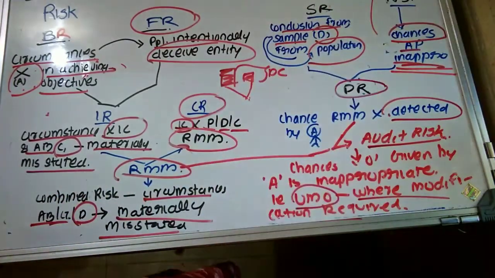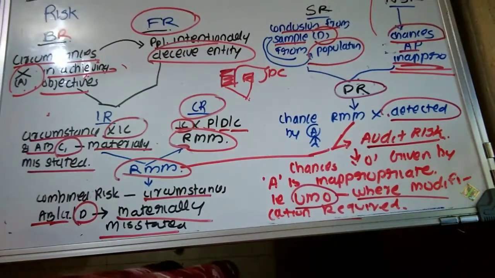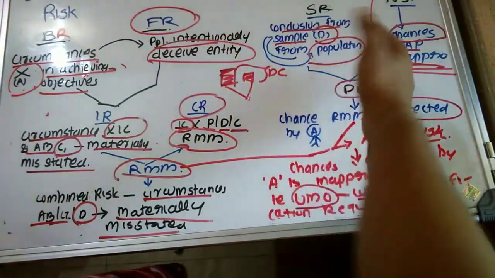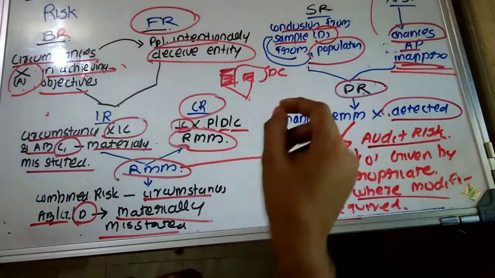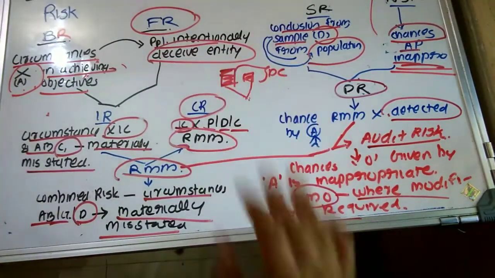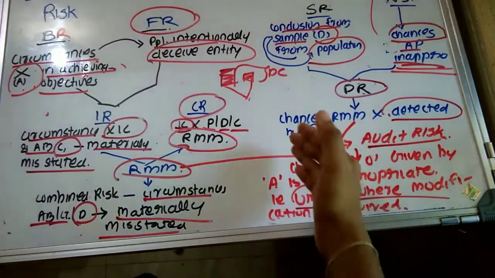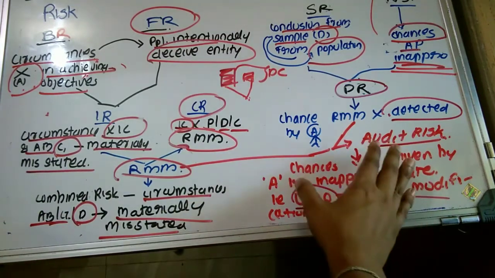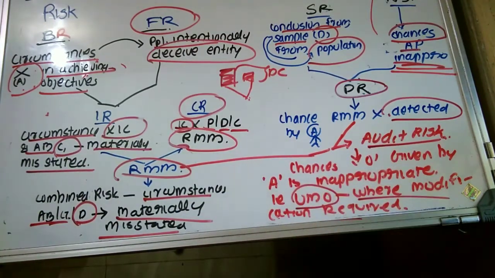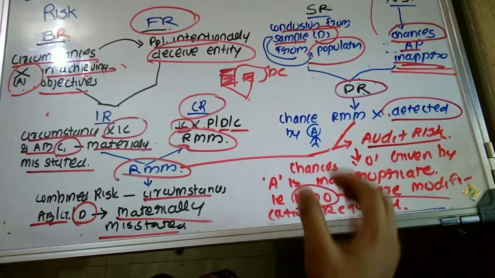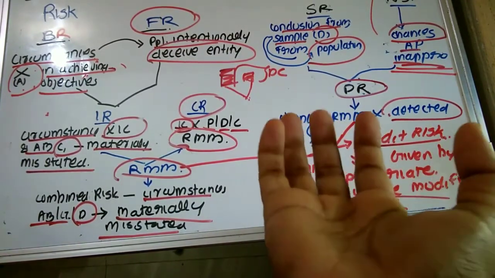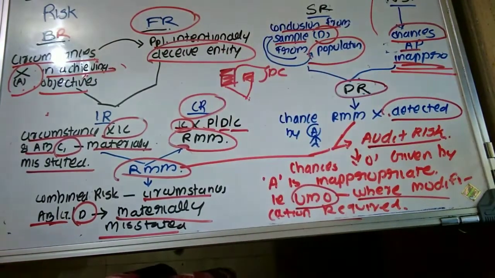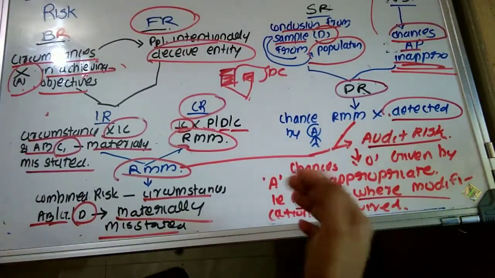The financial statements were not free from risk of material misstatement, but the auditor was not able to detect this risk, and he issued an unmodified audit report. So audit risk means the auditor is giving an inappropriate opinion. It is the risk or chance of giving a wrong opinion, where the auditor was actually supposed to give a modified opinion.